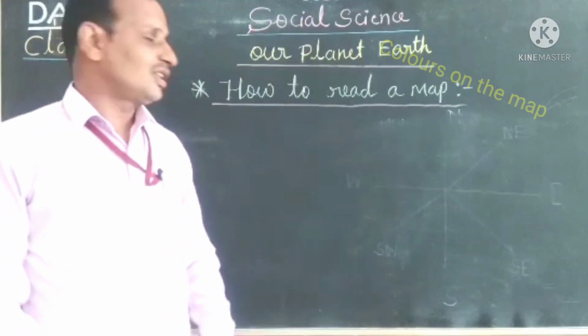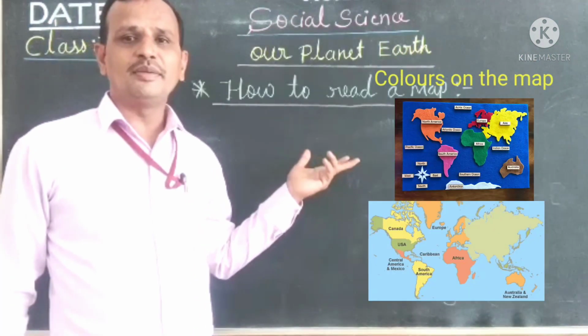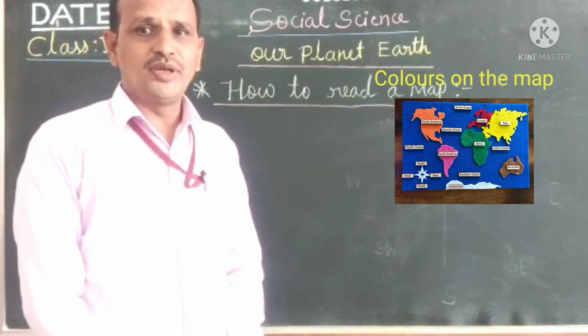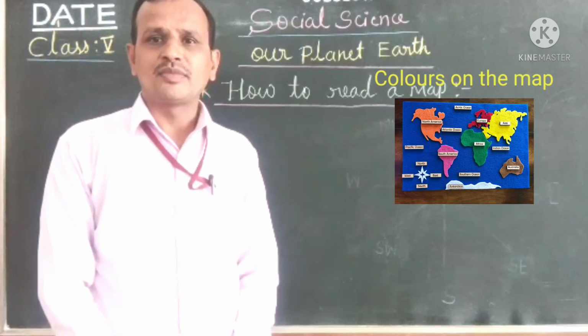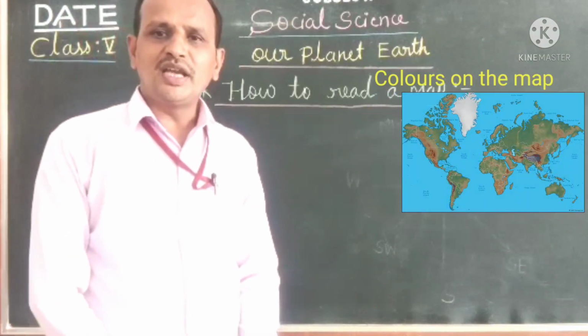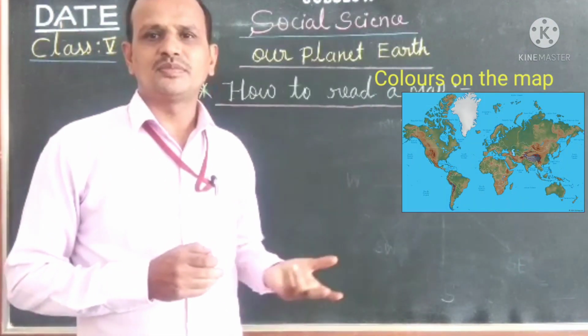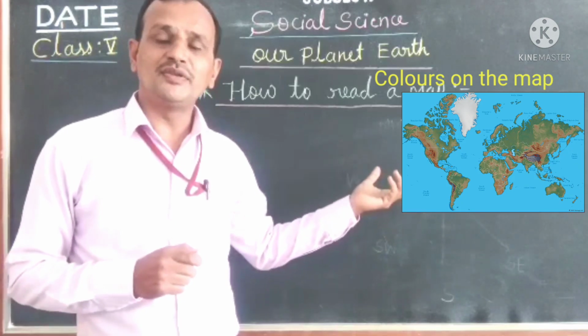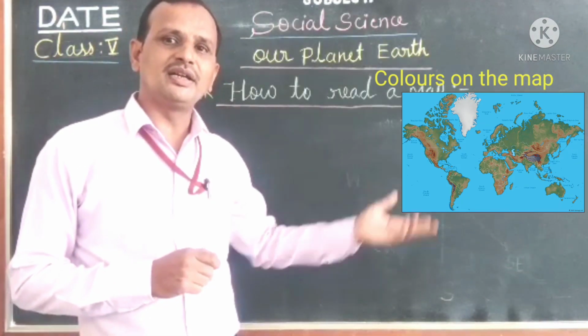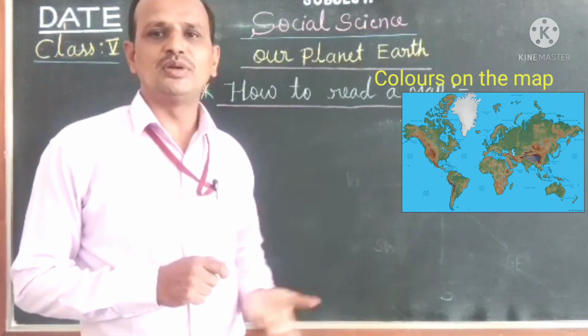Now let us understand another aspect, colors on the map. Yes, children, to understand a map we should know colors. Children, we all have seen different types of maps, isn't it? All maps are drawn in different colors, and they look very beautiful.